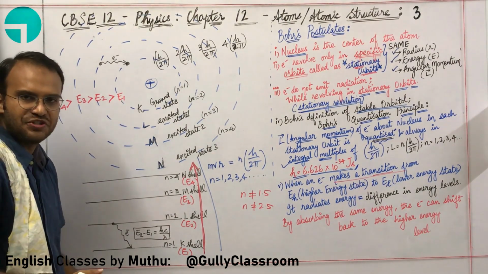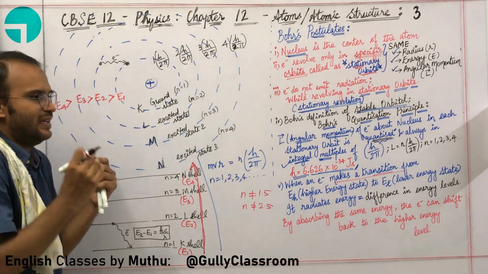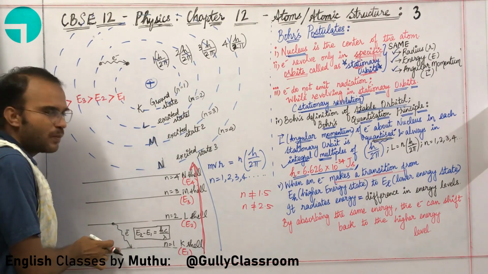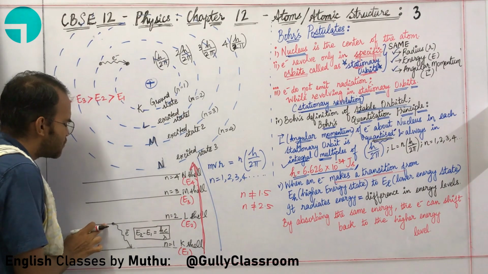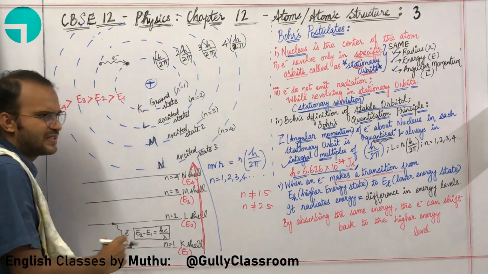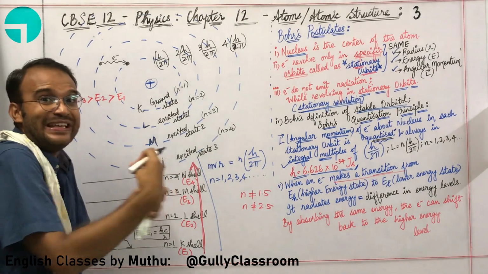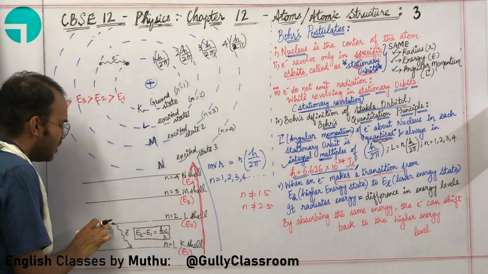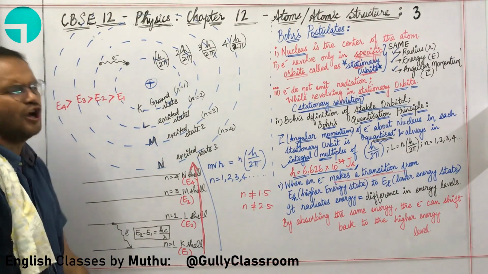The idea is this. If a rich person is becoming a poor person, he must lose some money. Am I right or wrong? If a rich person is becoming a poor person, he must lose some money. Here, the photon indicates the money lost by the electron when it is moving from a higher energy level to a lower energy level. Okay, sir.